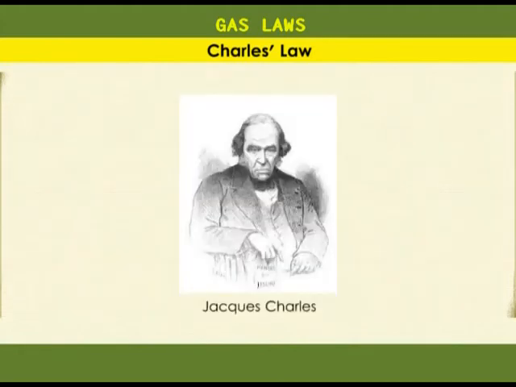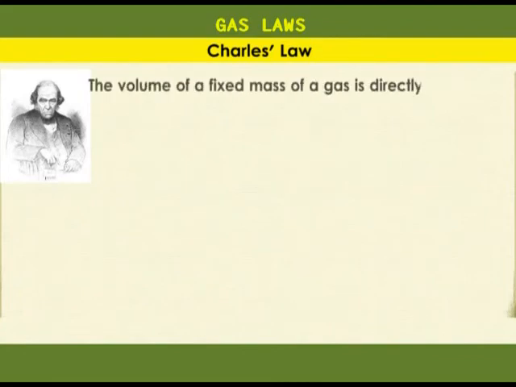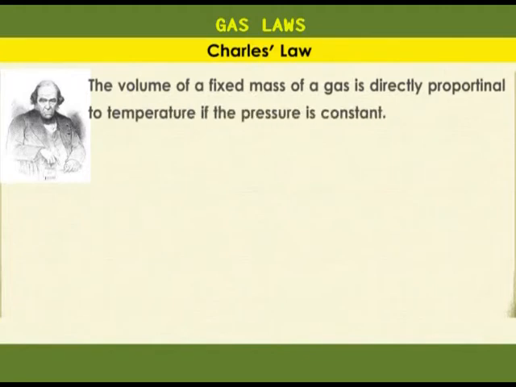A French scientist, Jacques Charles, stated the relationship between temperature and volume of a gas as a law. Charles' law states that the volume of a fixed mass of a gas is directly proportional to temperature if the pressure is constant. Mathematically, V is proportional to T. Introducing a proportionality constant, we shall have V is equal to KT, where V is volume, T is temperature in Kelvin, and K is the constant of proportionality.